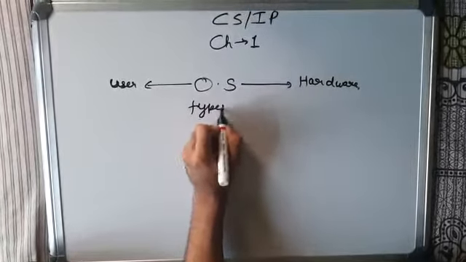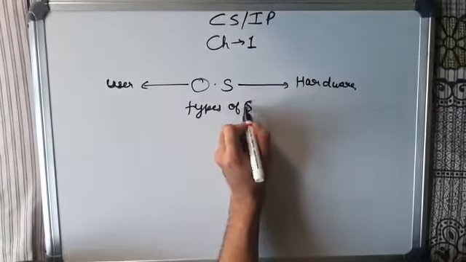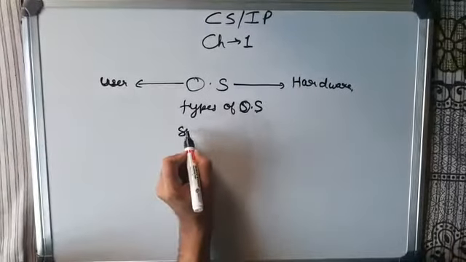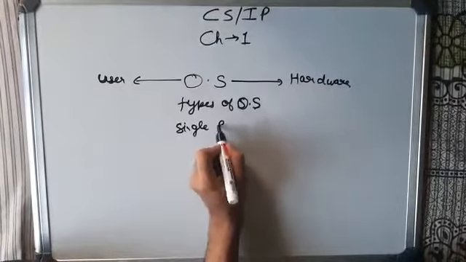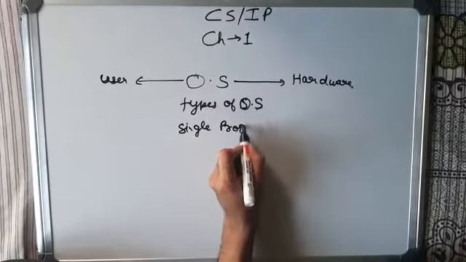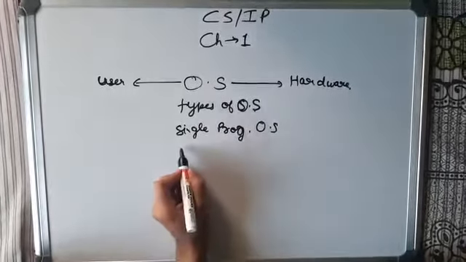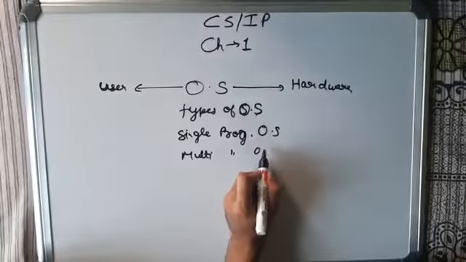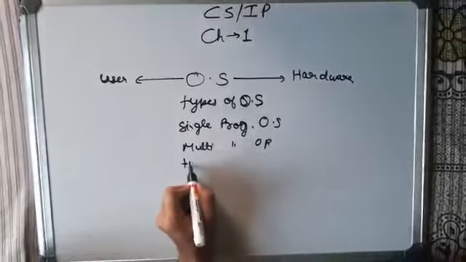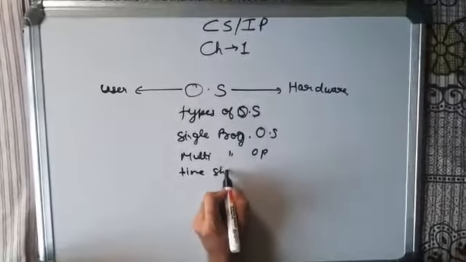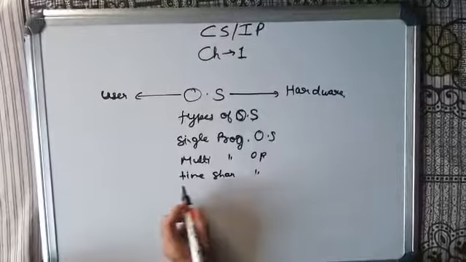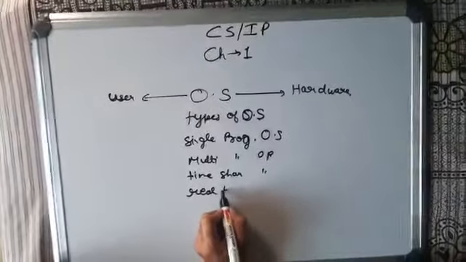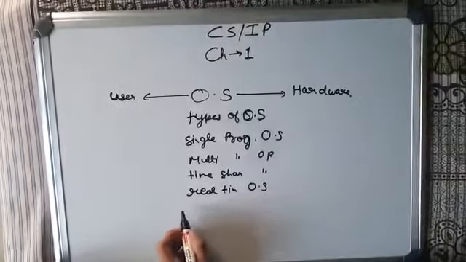There are different kinds of operating systems. Types of operating system. First is single program operating system, multi-program operating system, time sharing operating system, real time operating system.